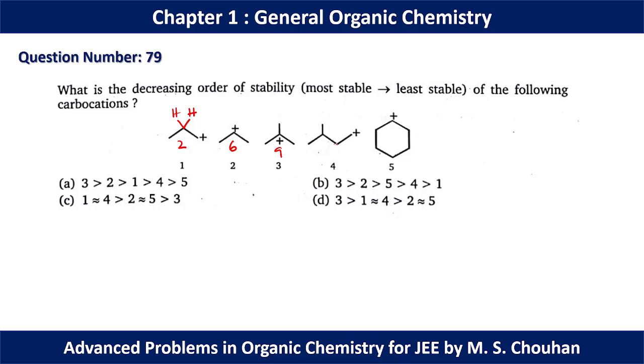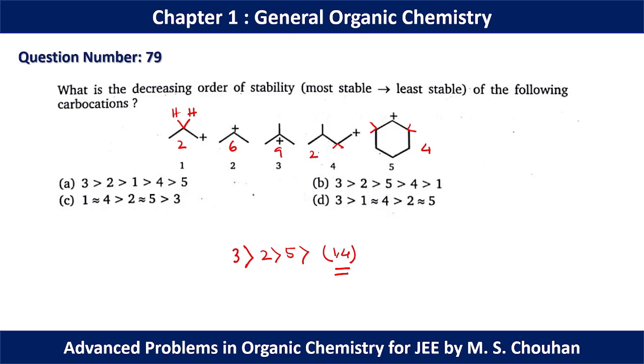In structure 4 again we have 2 alpha hydrogens, and in structure 5 we have 4 alpha hydrogens. So if we go by the alpha hydrogens, the stability order should be like this: 3 greater than 2 greater than 5, and then we have 1 and 4.